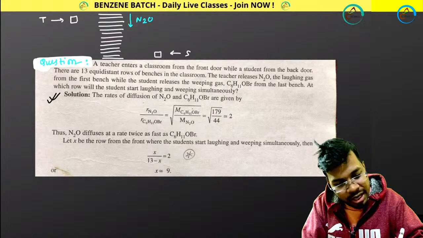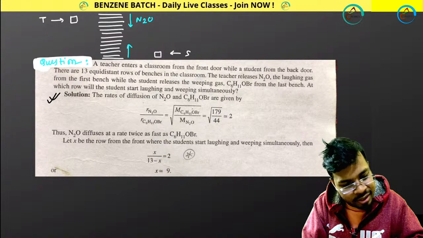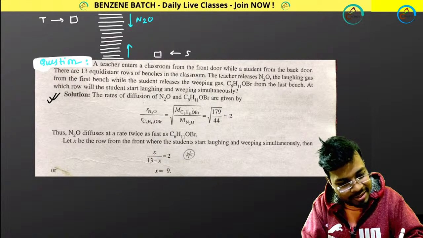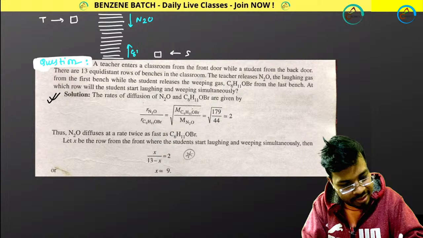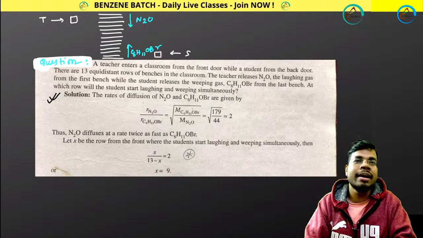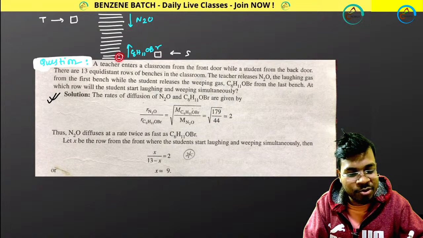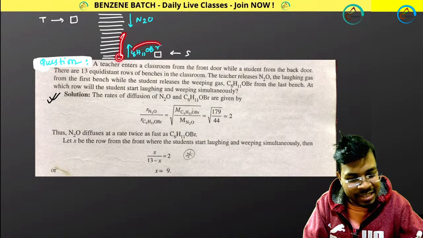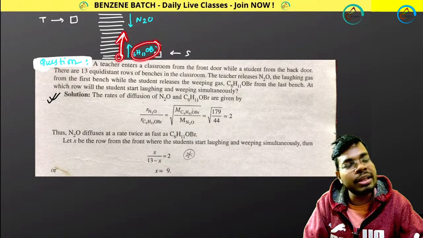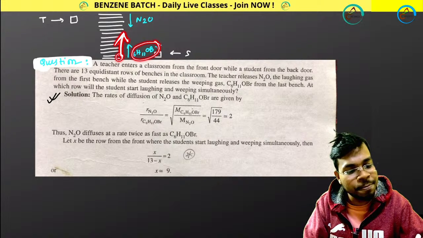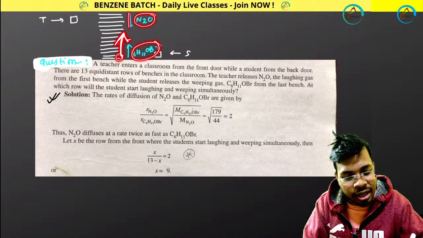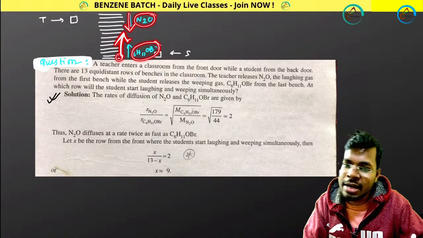Okay, and from the last bench, a student is releasing weeping gas. C6H11OBr. So what will happen here? Here diffusion will happen. This gas will diffuse from this direction to this direction at a particular rate, at a particular velocity, and this gas will come from here to there at a particular rate, at a particular velocity.